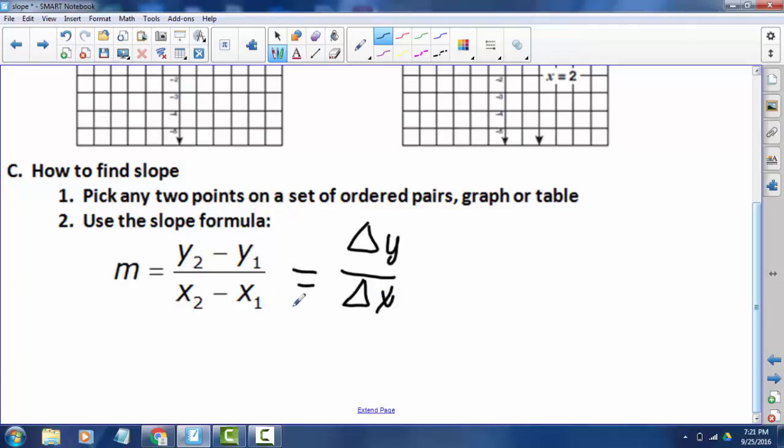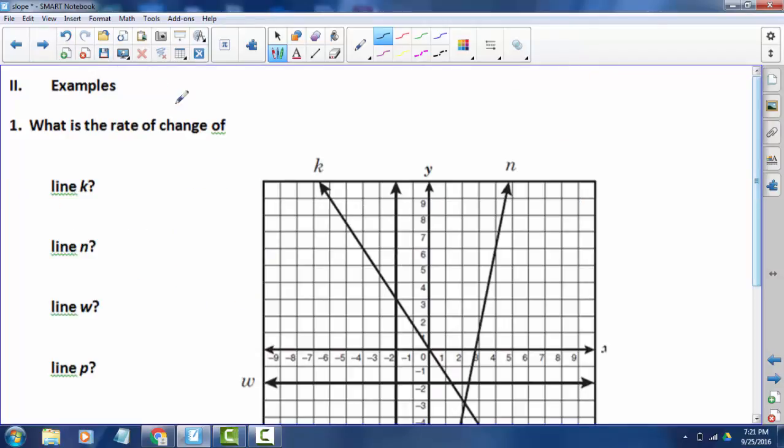All right, let's see some applications of these lovely formulas. So, first off, what is the rate of change of line K? All right, so here's line K, and we can go anywhere we want to on the line. I like to look for places where it's going through the corner of the box. So here and here are nice points.